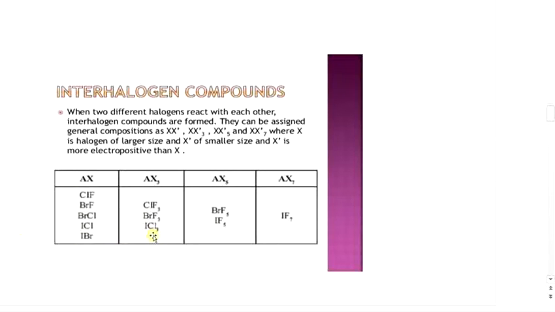ICl3 is dimeric, I2Cl6 has a planar structure. IF5 has distorted octahedral, that means d2sp3 hybridization, or square pyramidal due to a lone pair in one of the axial positions. IF7 has pentagonal bipyramidal, that means d3sp3 hybridization structure.